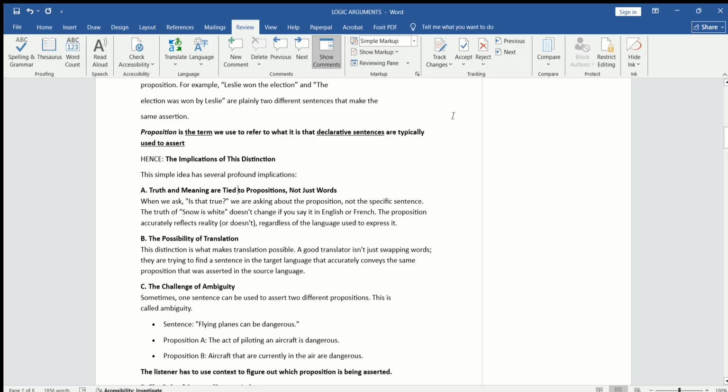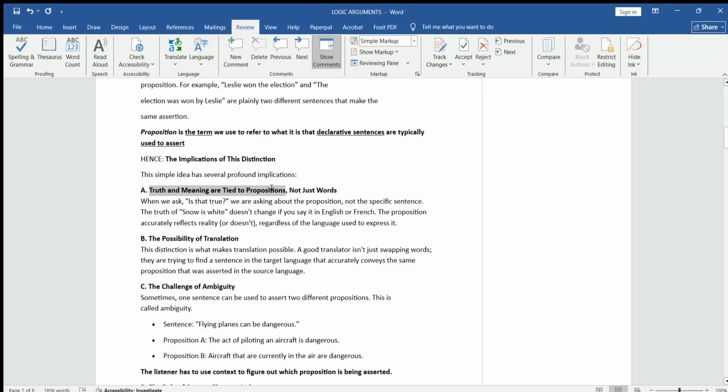But in our previous lectures we saw commands, exclamations, and questions. For example, "Do you know how to play hockey?" is a question, and a command is another form. We discussed these sentences in our first lecture. These are not declarative sentences. So here we can see that truth and meaning are tied to the propositions.